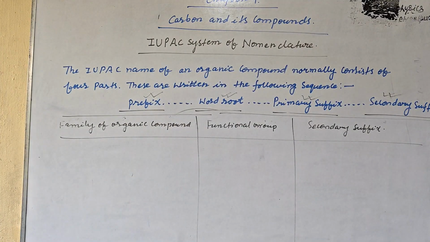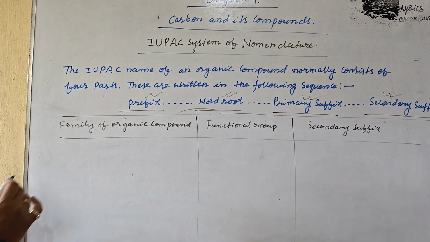We are discussing some important functional groups of suffix, like alcohols.